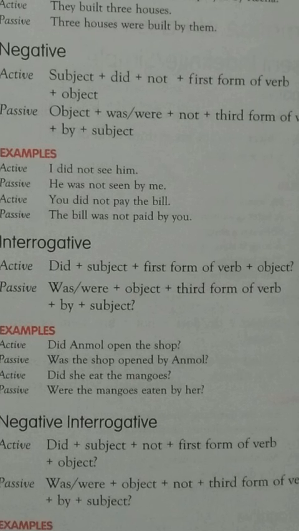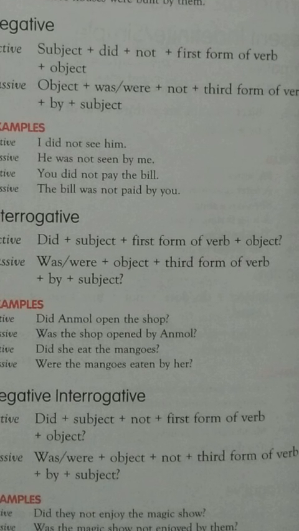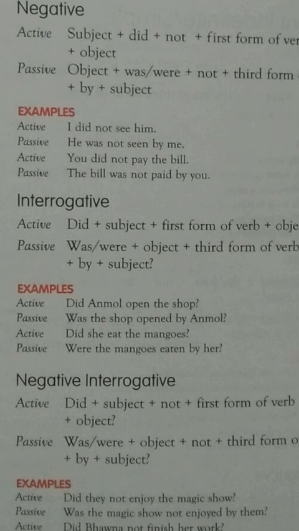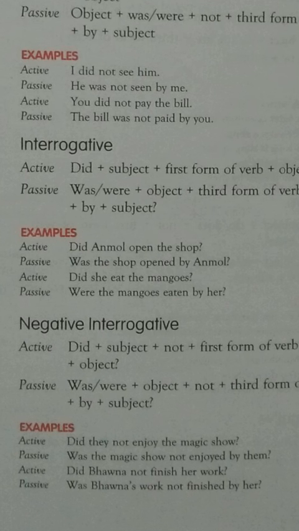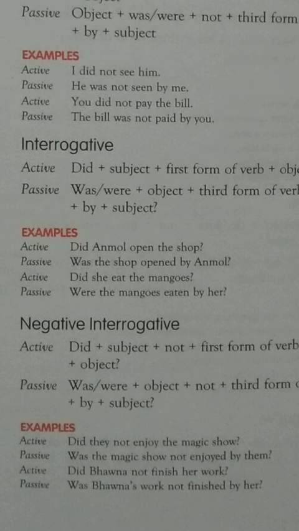If you make an interrogative sentence like did Anmol open the shop, again you will use was and were in place of did. Was the shop opened by Anmol? And in the same manner interrogative negative also you can make. Example you can see, did they not enjoy the magic show? Was the magic show not enjoyed by them?